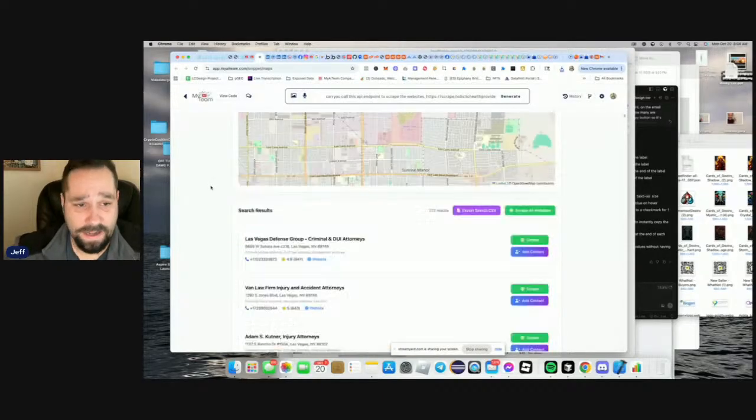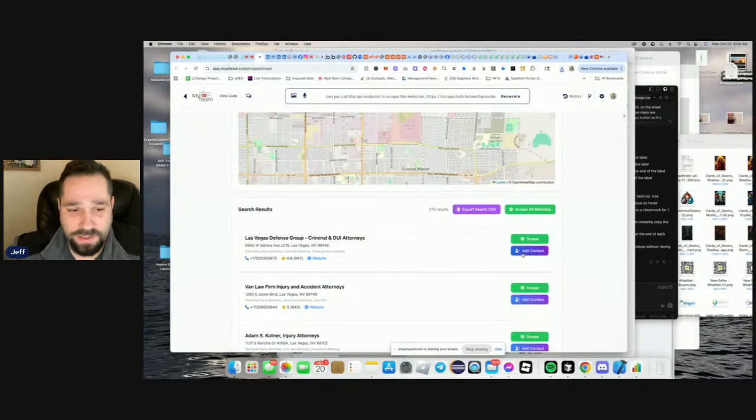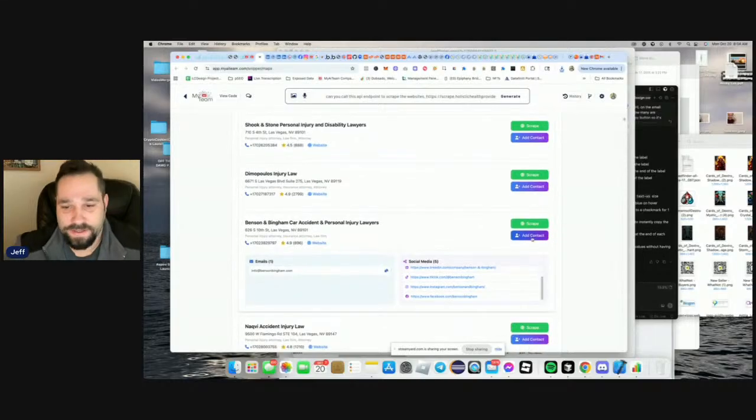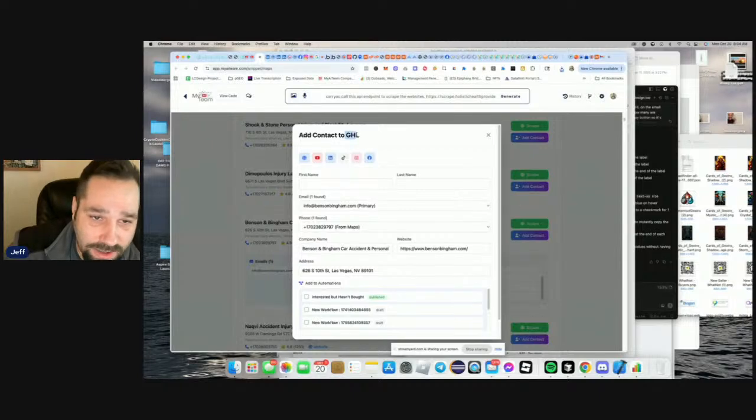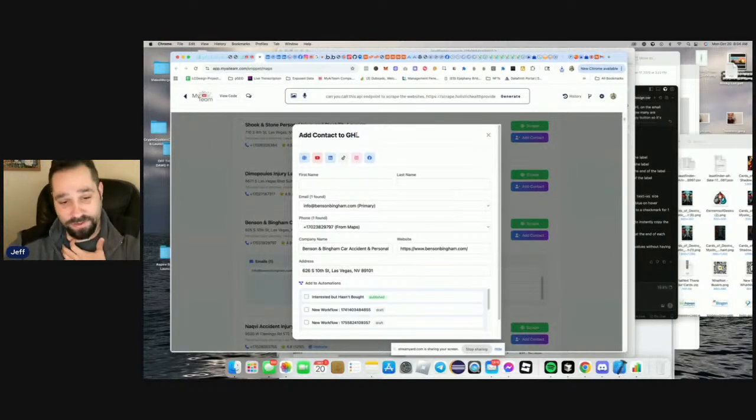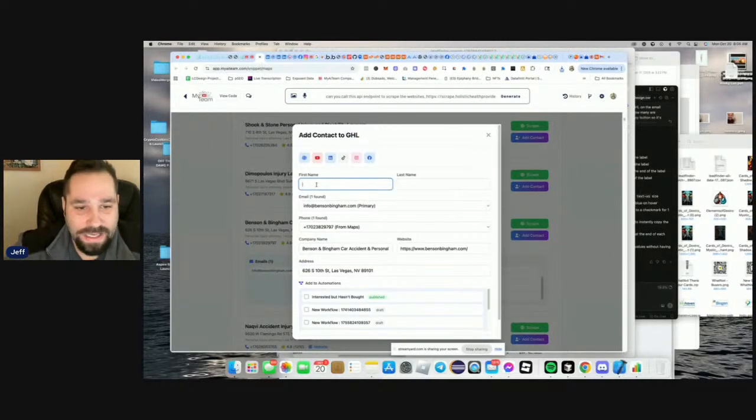So this is there. And then from here, we also have the ability to add contact. So check this out. We can add contact, and then it's going to create a little pop-up. It says add contact to GHL. I connected this into Aspire Builder. And then you can see we could add the first name manually. So I could literally come in here and say Benson. I could add the last name in here and say Bingham.